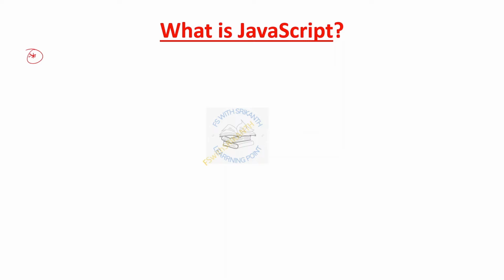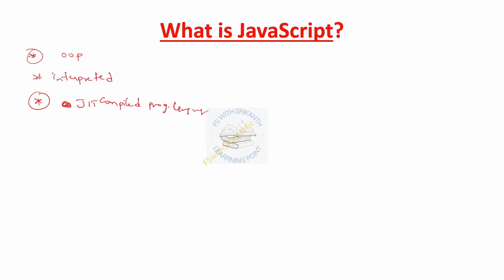JavaScript is a lightweight, object-oriented programming language, and it is an interpreted and just-in-time compiled programming language.